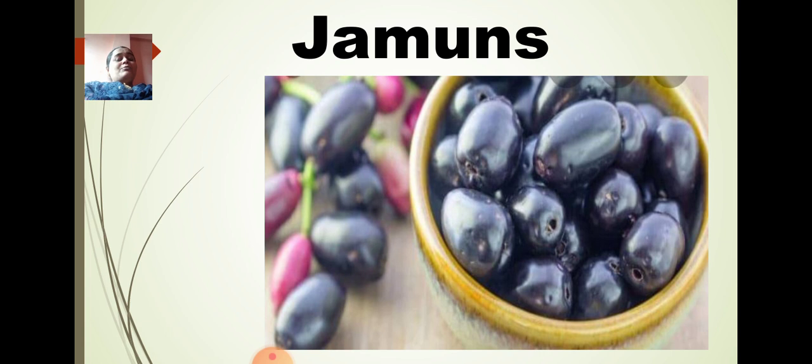Jamuns. So jamun is a fruit which you get from the forest. Okay, it grows in the forest, and this fruit is somewhat sweet and sour. You can have either juice of it or you can eat it. It has a small seed inside it, and it is purplish in color. So jamuns are the fruits which you can see in rainy season.